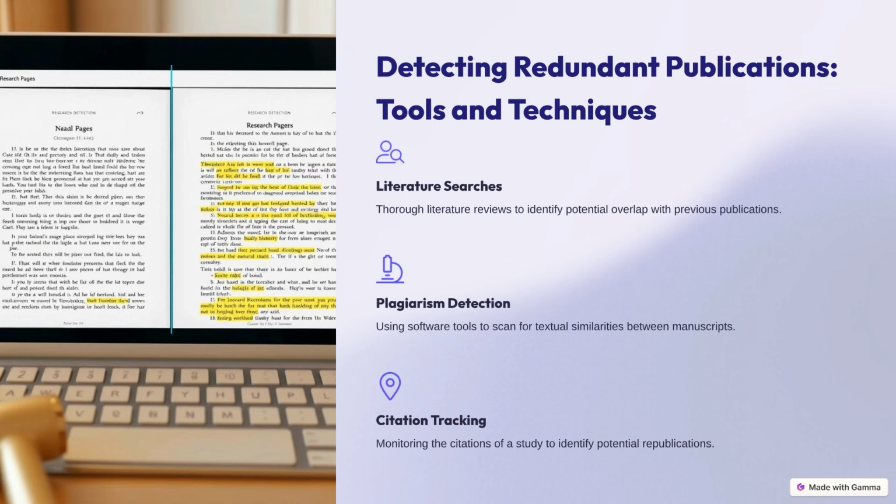Detecting these issues is a priority. Techniques include thorough literature searches to find overlaps, the use of specialized plagiarism detection software to identify textual similarities, and careful citation tracking to spot when a single study has been republished.